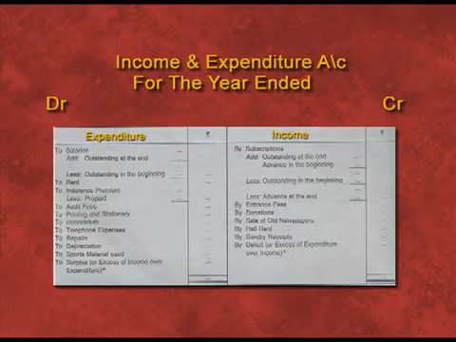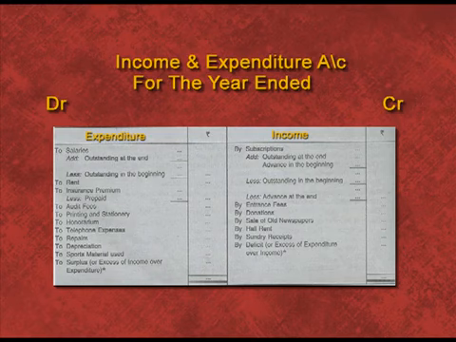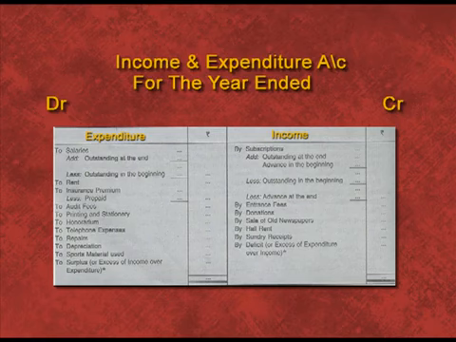Now there is a format of income and expenditure account. Under income and expenditure account, all revenue nature income will be put on the credit side and all expenditure of revenue nature will come on debit side. If income side is more, the result is surplus, and if expenditure side is more, then there is a deficit.